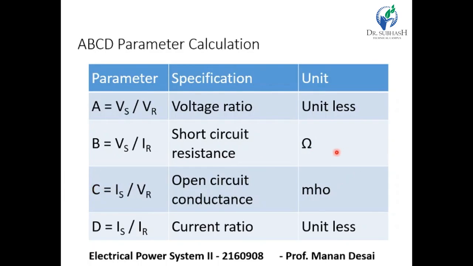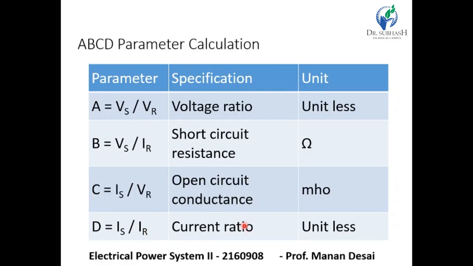Now C is equal to Is upon VR. It is a ratio of sending end current and receiving end voltage. So ultimately it's a conductance and the unit is mho. And D is Is upon IR, meaning sending end current and receiving end current.